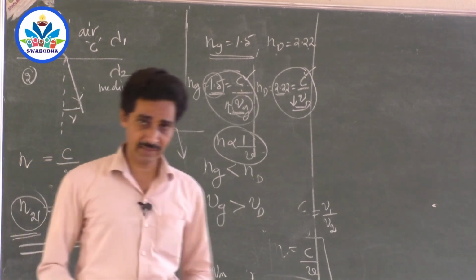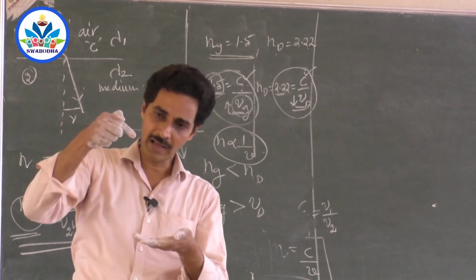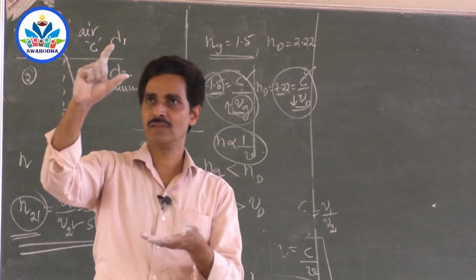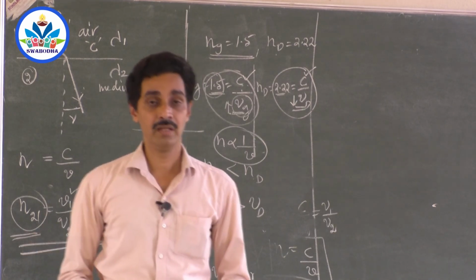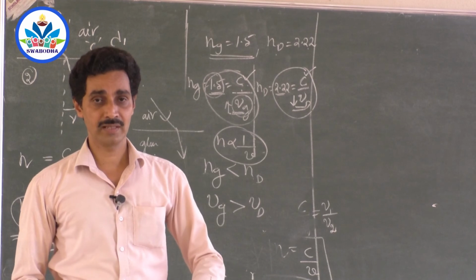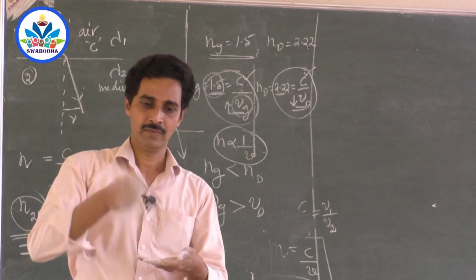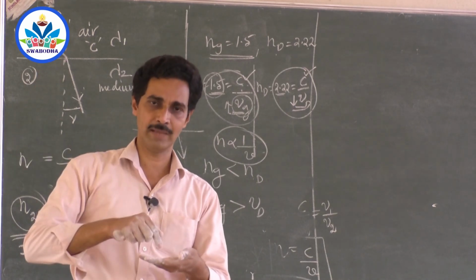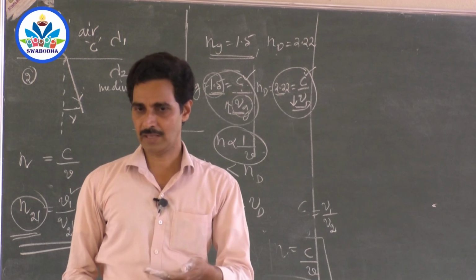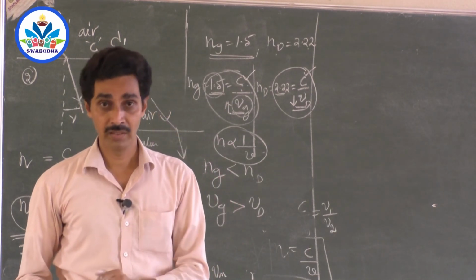Okay, if you want to find out the refractive index of glass, what will you do? Take glass in air, from air to glass put a ray of light. Velocity of light in air divided by velocity of light in glass, that will give you the refractive index. Sir, I want to find out the refractive index of diamond. Take diamond, from air put a ray of light to the diamond. Velocity of light in diamond will be less. So the ratio of velocity of light in air to the velocity of light in diamond gives the refractive index of diamond. Sir, now who will find out the refractive index of air?